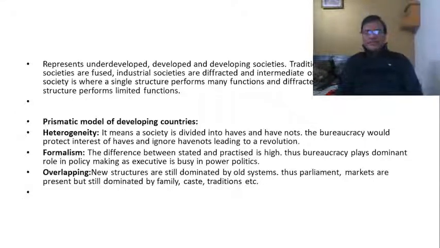Heterogeneity. It means a society is divided into haves and have-nots. The bureaucracy would protect the interests of the haves and ignore the have-nots. As I have mentioned, Riggs was amazed by the kind of diversity that he saw in India. What we call heterogeneity. Prismatic societies are characterized by this heterogeneity.